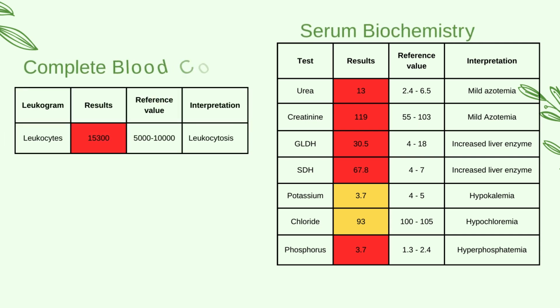CBC revealed leukocytosis, which indicates active inflammation, mild hemoconcentration and hyperphosphatemia, which may indicate dehydration, and increased liver enzymes, which may indicate liver injury. Hypokalemia indicates hypokalemic compensated alkalosis, while the hypochloremia may be secondary to abomasal reflux syndrome.